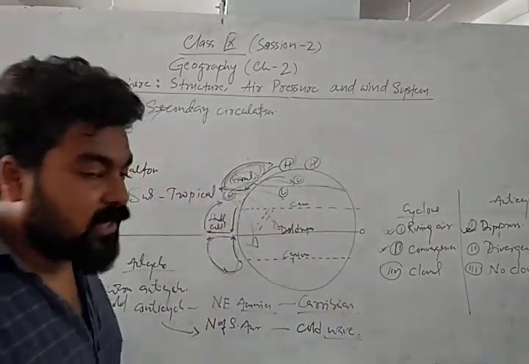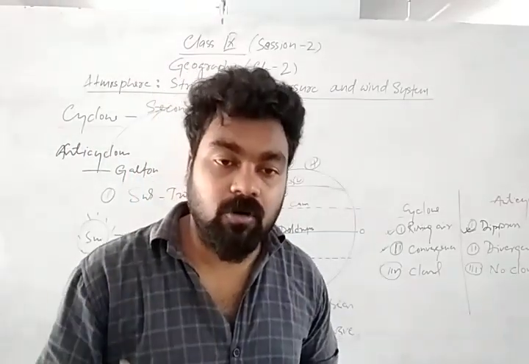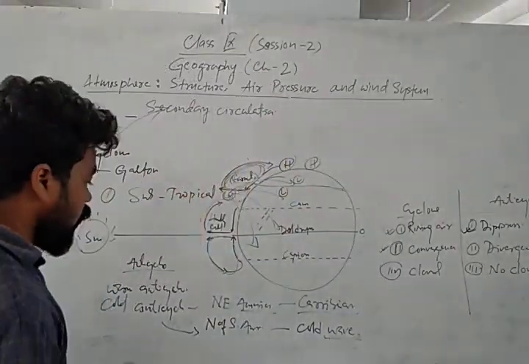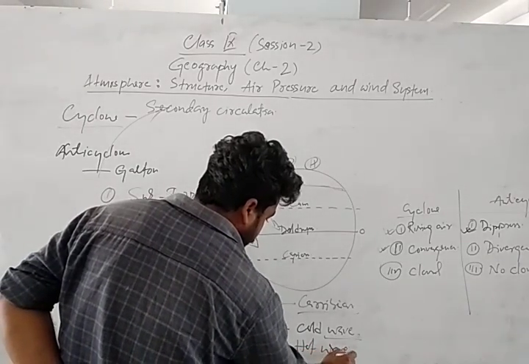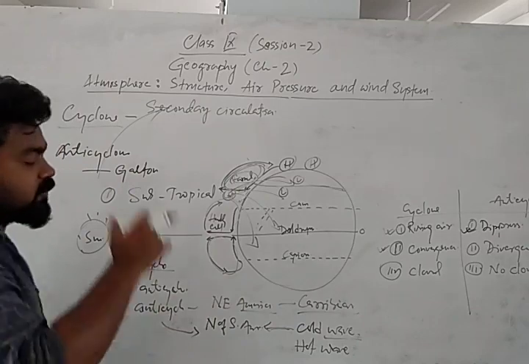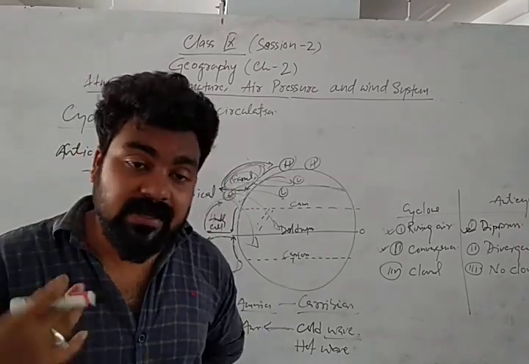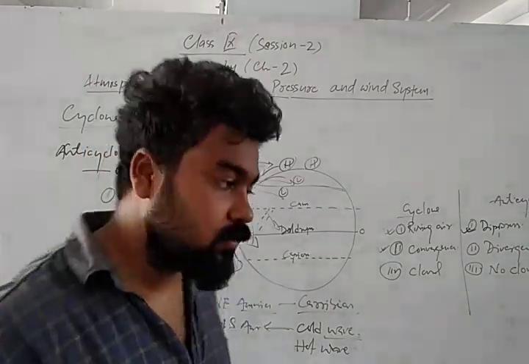But if it brings the warm air, then it will be called warm wave, hot wave, not so warm. It is called hot wave, right? So generally, anticyclone is called cold wave. Why? Because anticyclone brings the cold air. Okay.